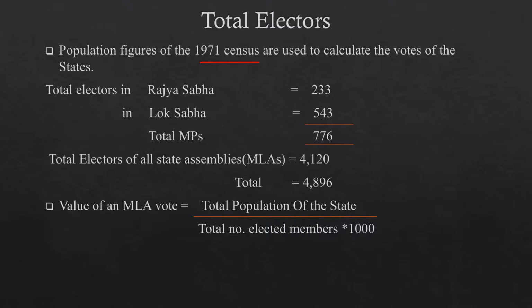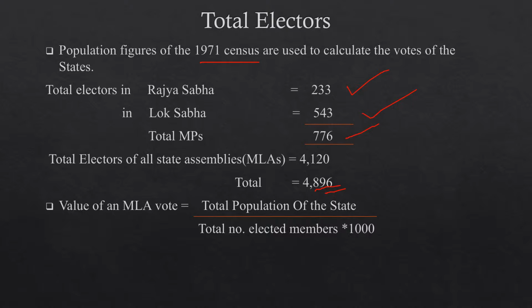As per that, total electors in Rajya Sabha is 233 and in Lok Sabha it is 543. So total 233 plus 543, that is 776, and total electors of all state assemblies, that is MLAs, is 4120. So total number of votes is 4120 plus 776, that comes to 4896.